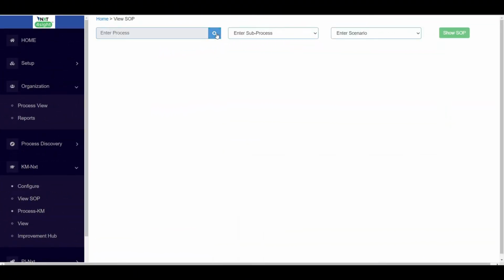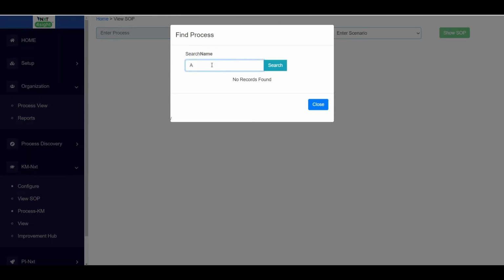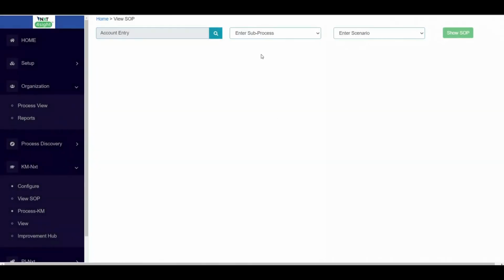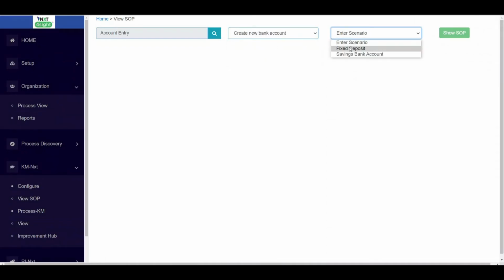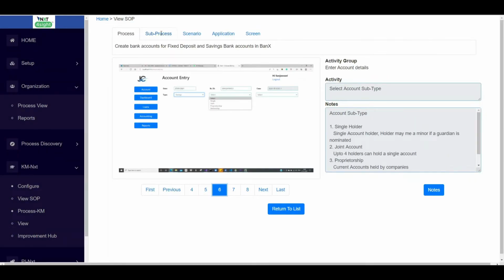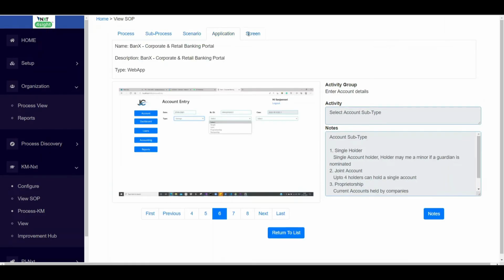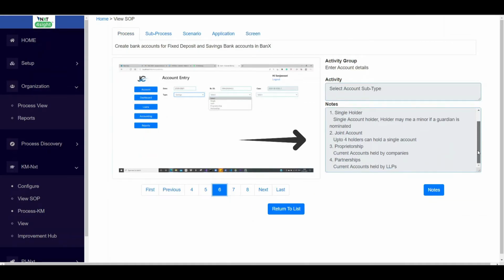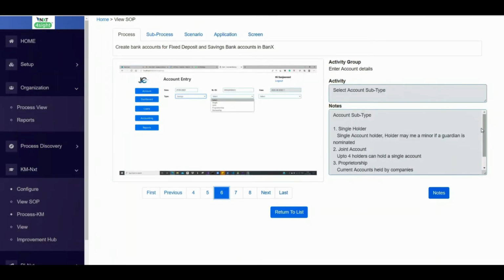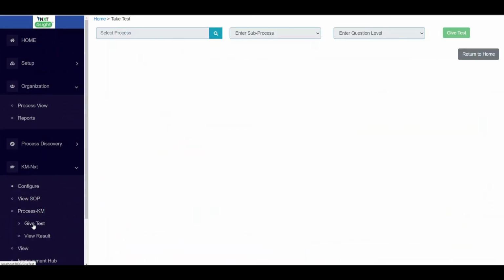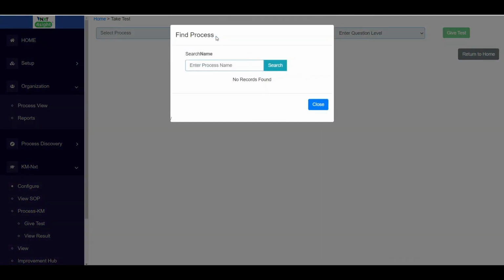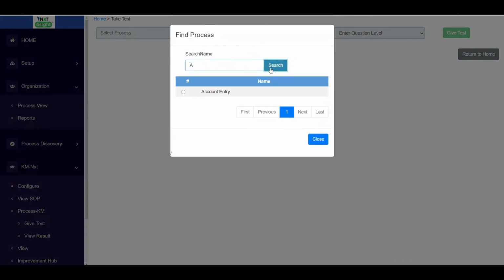NXT Foresight also automatically generates a step-by-step process description in the form of a standard operating procedure that documents the standard process design implementation. This includes information about the process, the application, and screen each step is performed on, and finally, detailed information for the step. The SOP can be accessed anytime the process team needs to have this information, ensuring the teams can perform their tasks accurately.